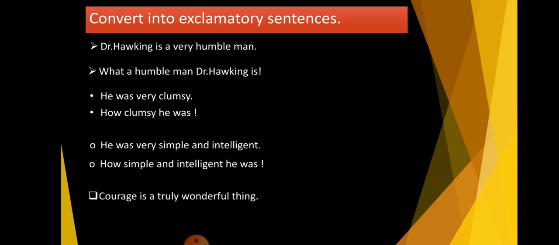Next sentence, courage is a truly wonderful thing. In this sentence, article A is used. So our sentence begins with the word what. What a wonderful thing courage is. And at the end, there is exclamatory mark. Don't forget to write exclamatory mark at the end of the sentence while you are changing the sentences into exclamatory sentences. Now next activity,